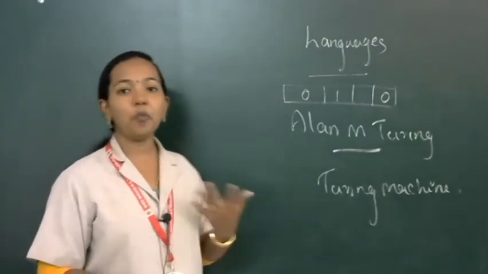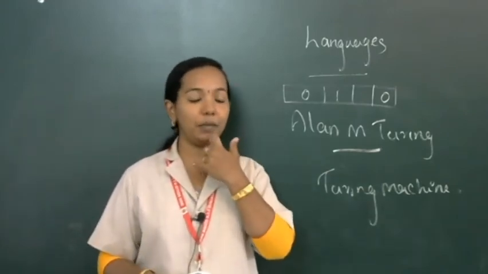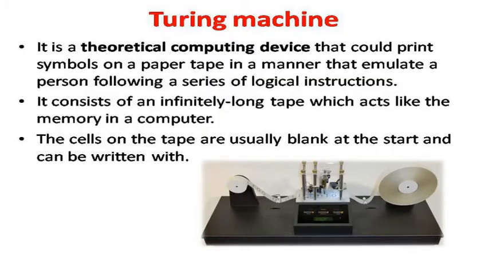Next I am going to show the picture of the Turing machine. What are the specialities of the Turing machine? Please look at the picture. In that picture itself, you can identify one tape is present. A Turing machine consists of an infinitely long tape which acts like a memory in our computer. The cells on the tape are usually blank at the start and can be written with symbols. Zeros and 1s we can use for representing symbols in a Turing machine.